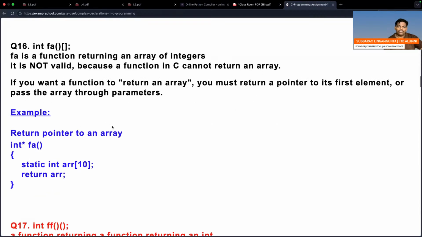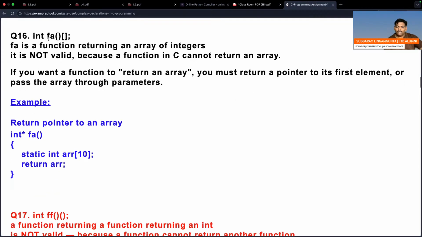Go to question number 16. If you observe clearly, for FA only one bracket is there. FA is a function which doesn't take anything, which will return an integer array. Remember everyone, FA is a function, and it returns an integer array. A function cannot return an array. Understand? A function can return either data or address. It cannot return an array.